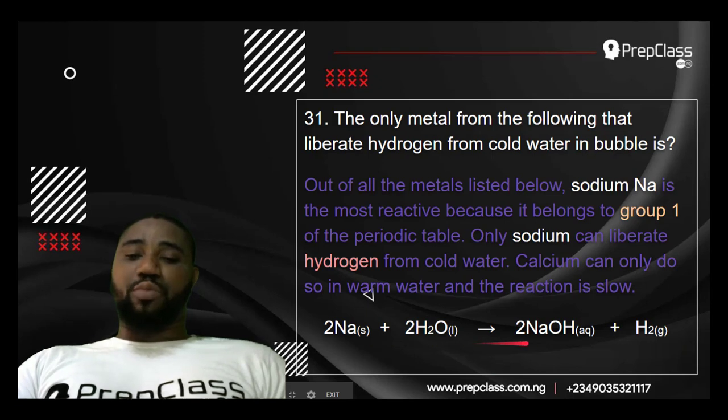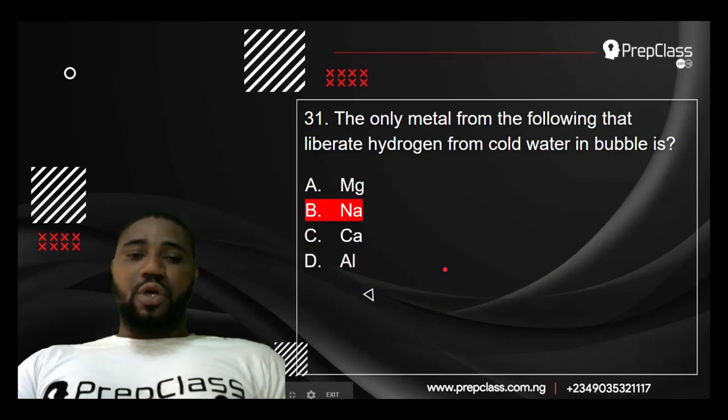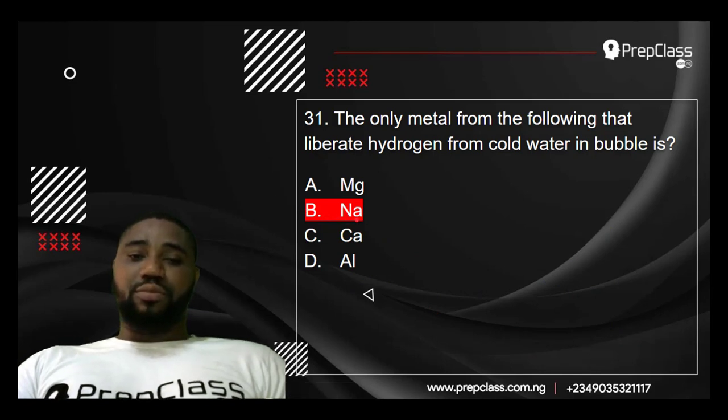You can see the equation below. Sodium will react with water to give sodium hydroxide and hydrogen. So only sodium can react vigorously with cold water to liberate hydrogen. So the correct answer is option B, sodium. Only sodium will react with cold water to liberate hydrogen gas.